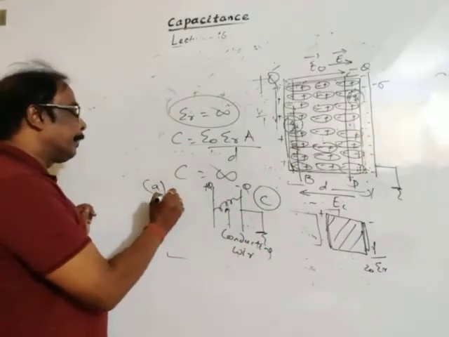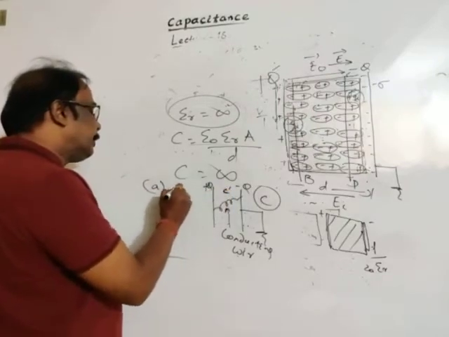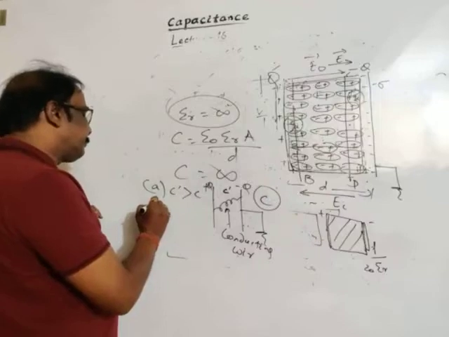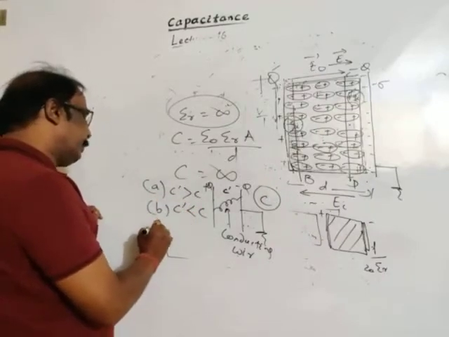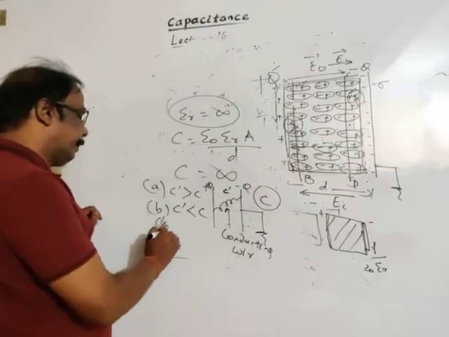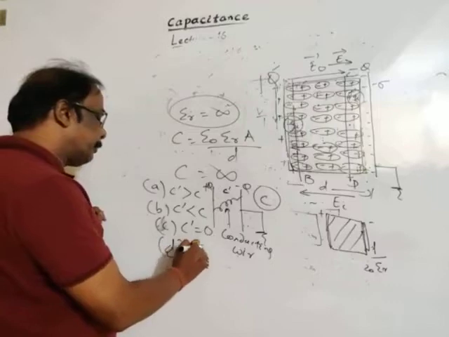Option A, let C dash be the capacitance after joining, C dash will be greater than C. B, C dash will be less than C. C, C dash will be 0. D, C dash will be infinity.